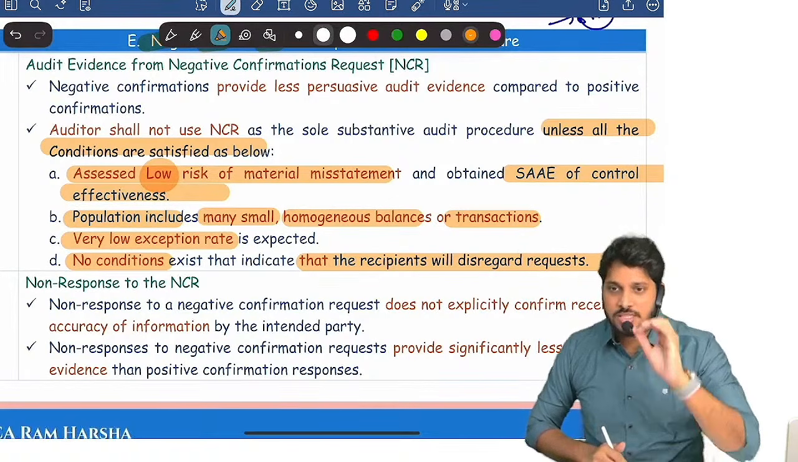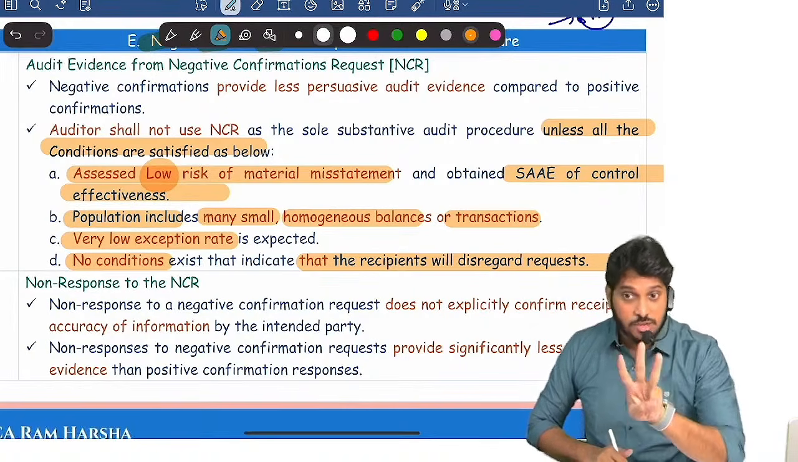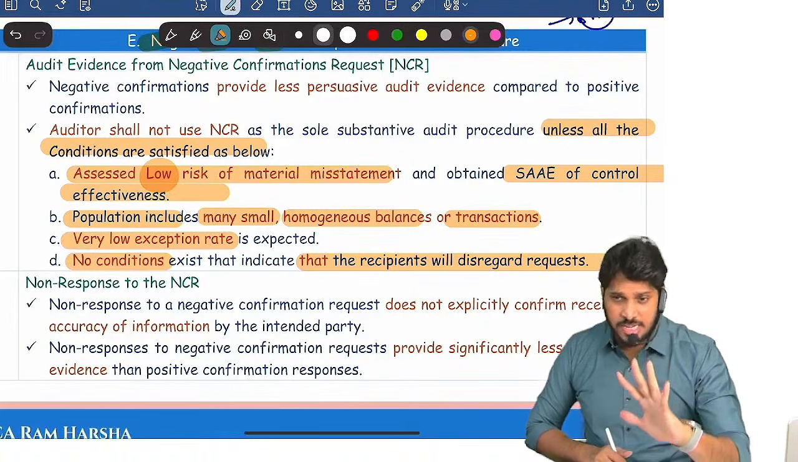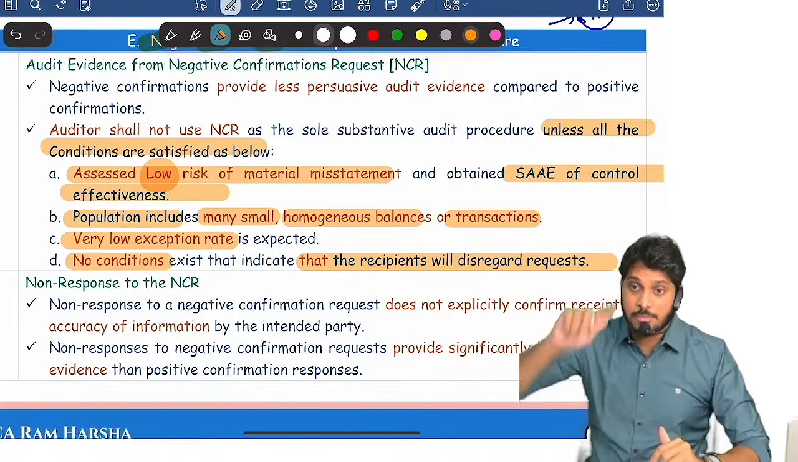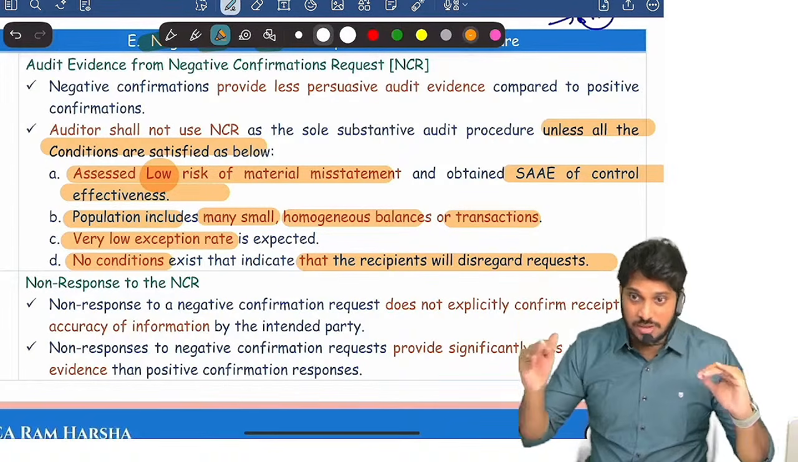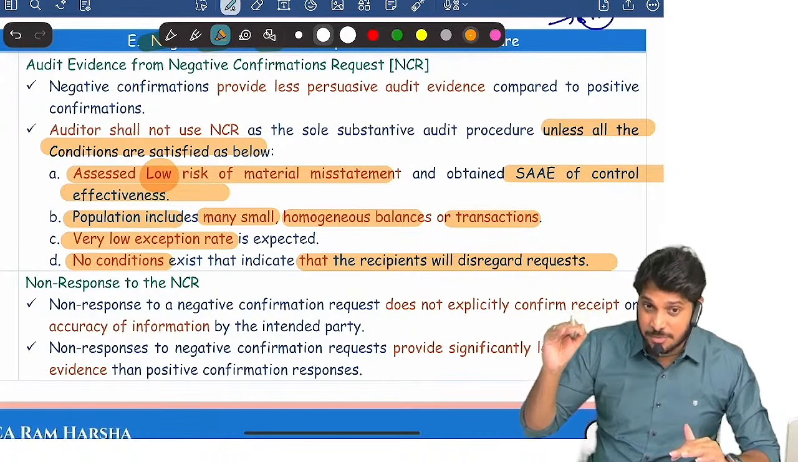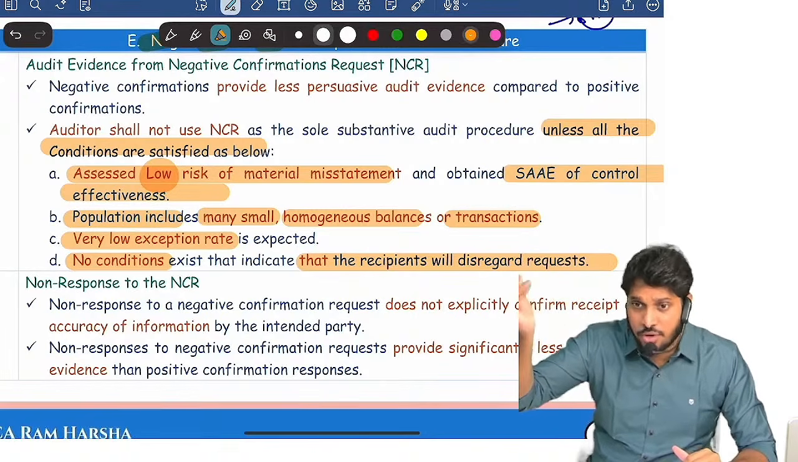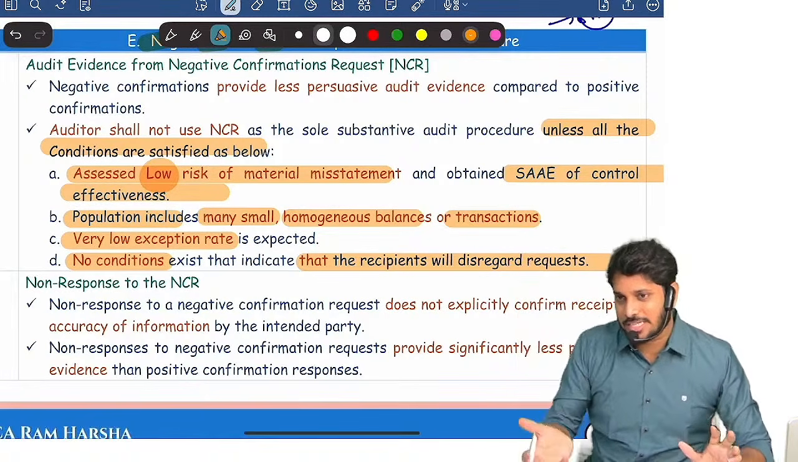Generally, suppose in a client, if 3,000 external parties were there, for example, 50 are very material. For those 50 we will send PCR. For the remaining 2,950 we send NCR, so that all 3,000 are covered. To these 2,950 customers and suppliers, we send NCR. If any of them want to disagree, they'll reply for sure. So that's it. Are you clear?